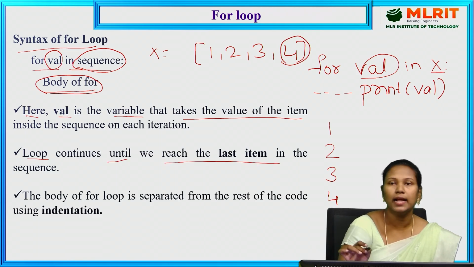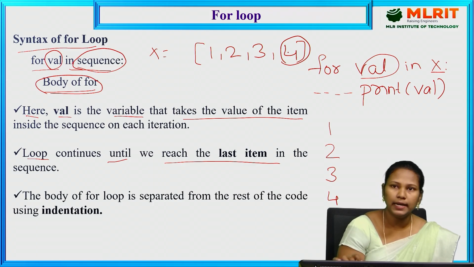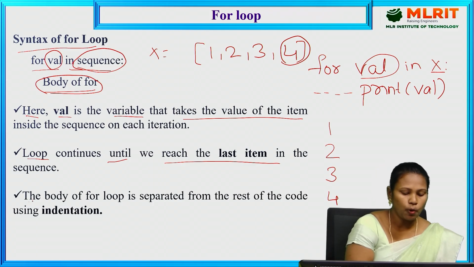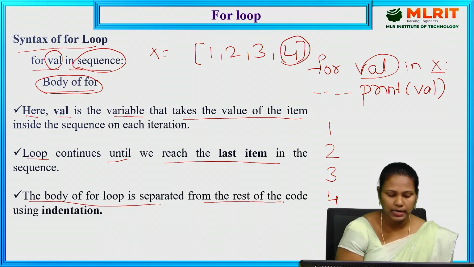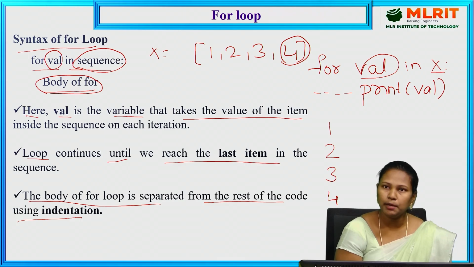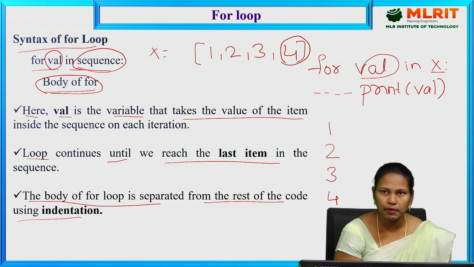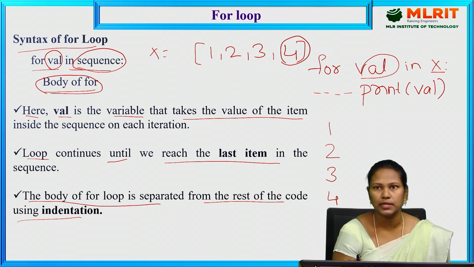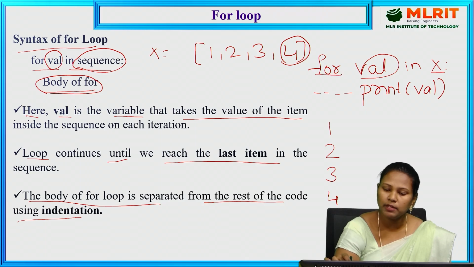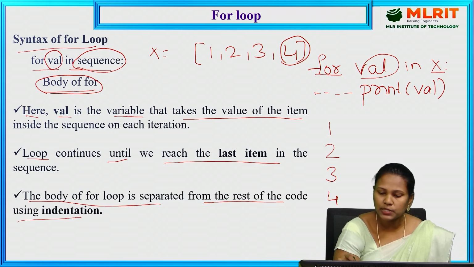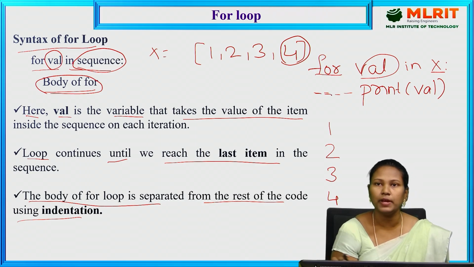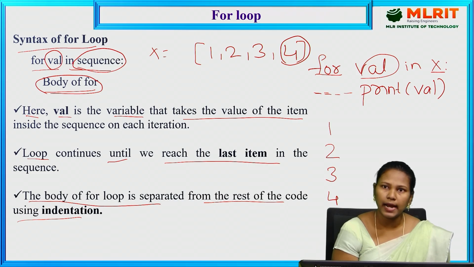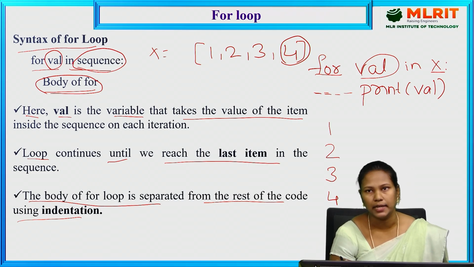So this is the last item. Up to that it repeats the loop only. The body of the for loop is separated from the rest of the code using indentation. In Python we use indentation. Whenever you are writing a program with for loops, functions or while loops, we need to give the indentation. Whenever you start with the for, the next line starts with 4 spaces, and only then we write. Ideally, by default, it gives the indentation.